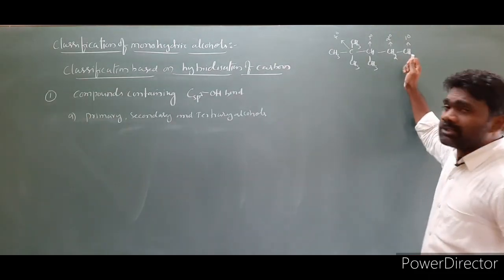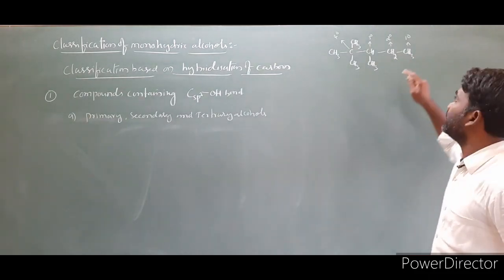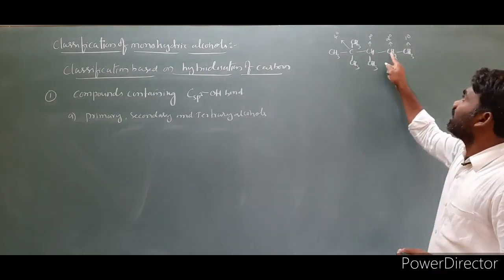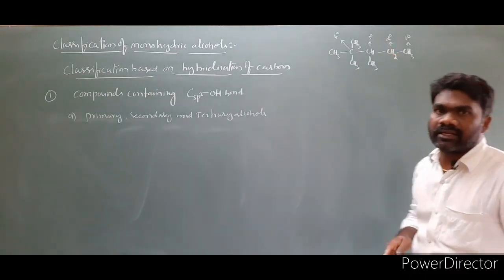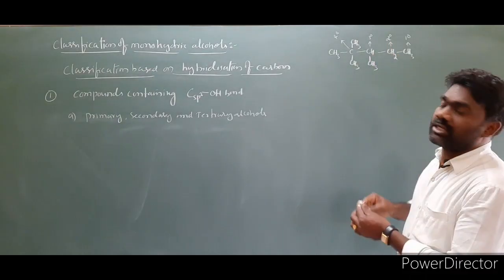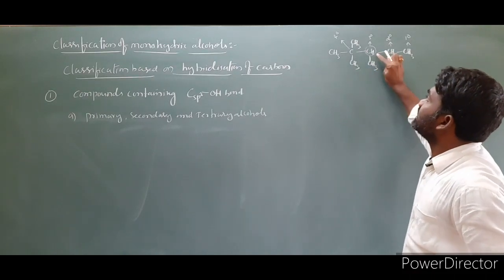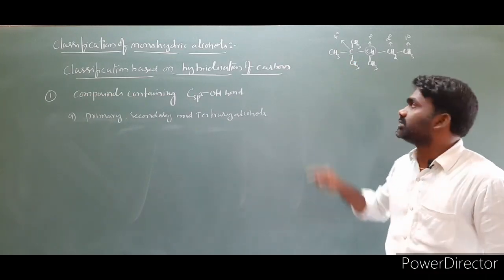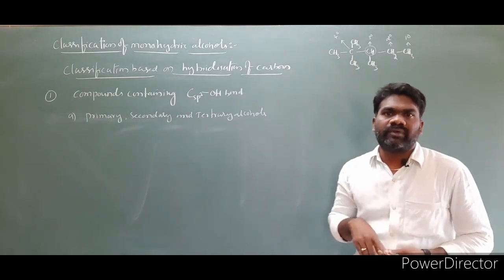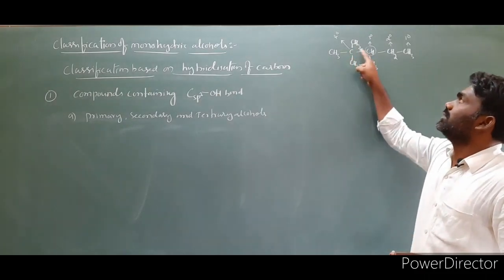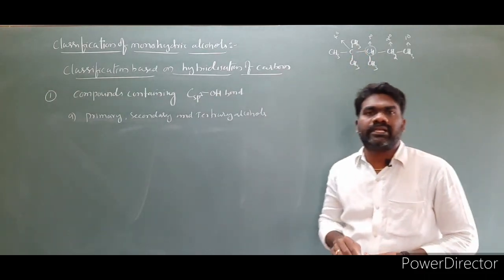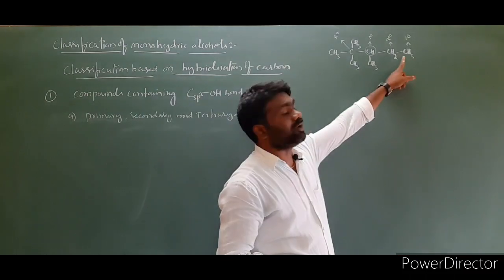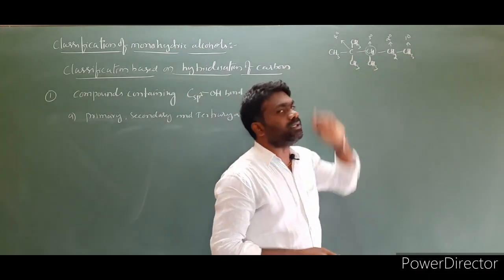Now we can also identify the types of hydrogen. The hydrogens attached to the primary carbon are called primary hydrogens. The hydrogens attached to the secondary carbon are called secondary hydrogens. And hydrogens attached to the tertiary carbon, here this is the tertiary carbon, this hydrogen is a tertiary hydrogen. Quaternary hydrogens are not possible because the valence of carbon is 4, already satisfied by the 4 carbons. So only primary, secondary and tertiary hydrogens exist. Carbons we have 4: primary, secondary, tertiary and quaternary.